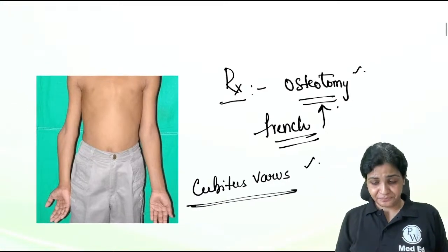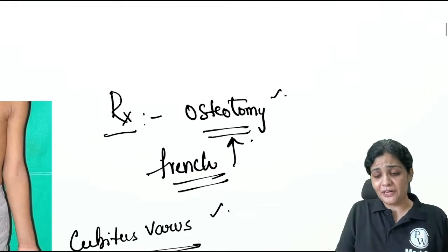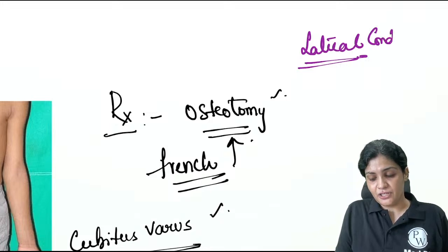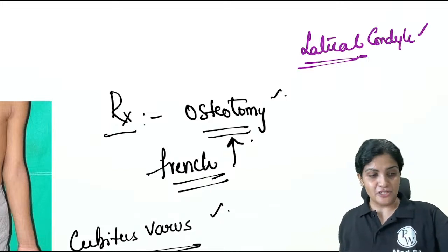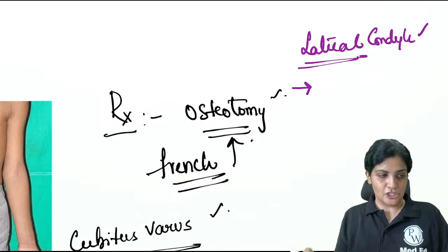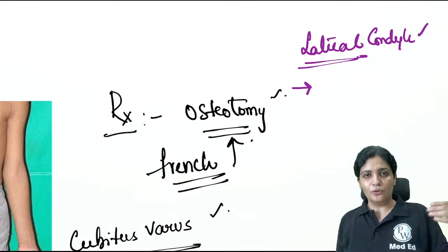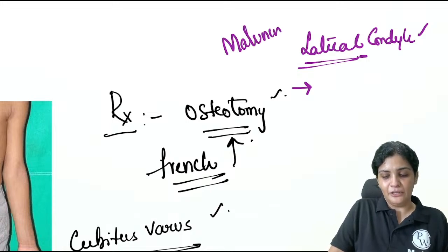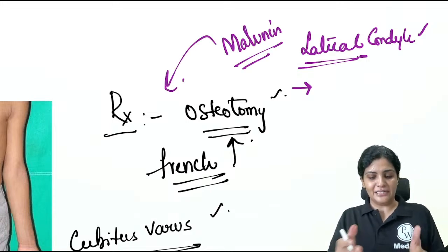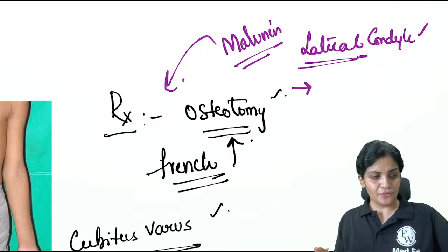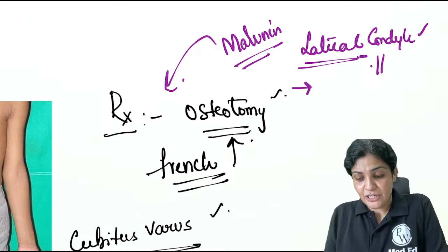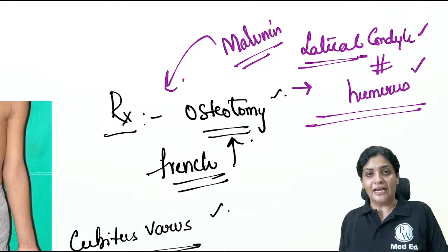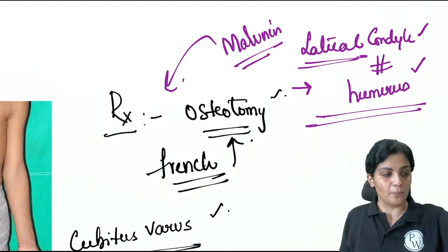Okay. So as you're very perfect in supracondylar, let me also make you analyze this lateral condylar fracture. What is the most important complication of the lateral condylar fracture? When you compare with the supracondylar fracture, the most common we thought is malunion, right? And this goes to gunstock deformity and it's treated with osteotomy. In case of lateral condylar fracture humerus, I'm asking. I'm not asking about lateral epicondylitis. I'm talking about lateral condylar fracture humerus. What is the most common complication?